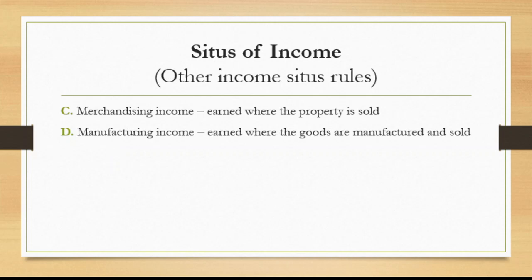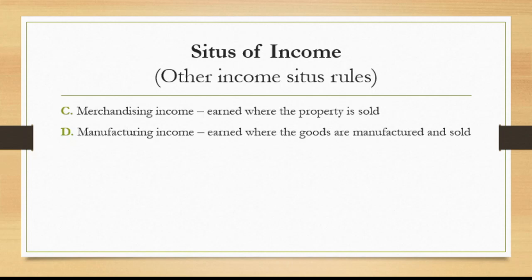And last parts, merchandising income. So when we say merchandising income, ito yung mga amount na naibebenta natin, na merchandise natin. So, ang basis natin is where the property is sold. Okay, so kung saan natin naibenta yung mismong merchandise natin. And last, manufacturing income.